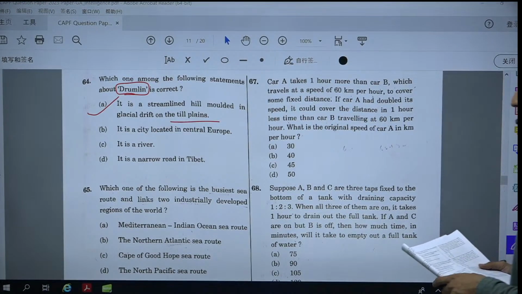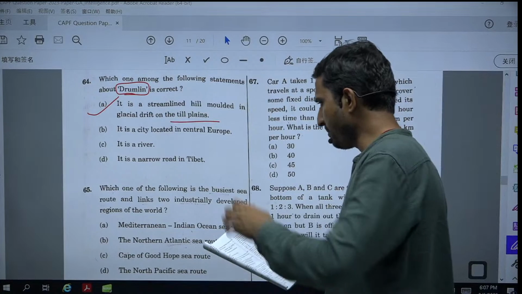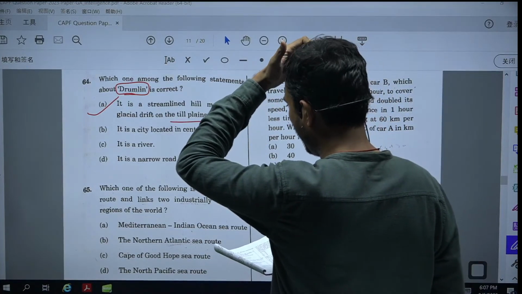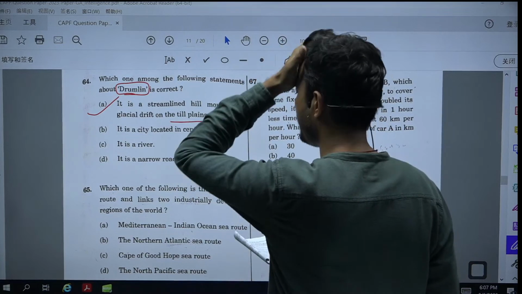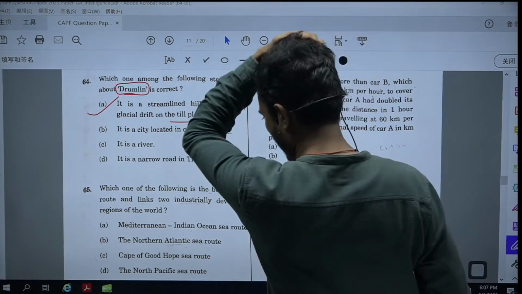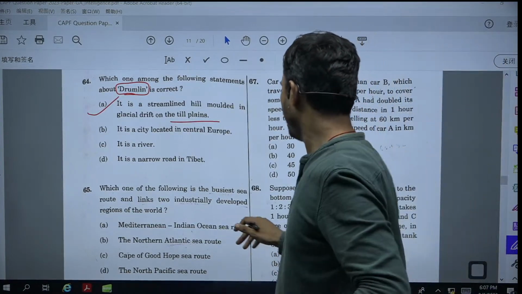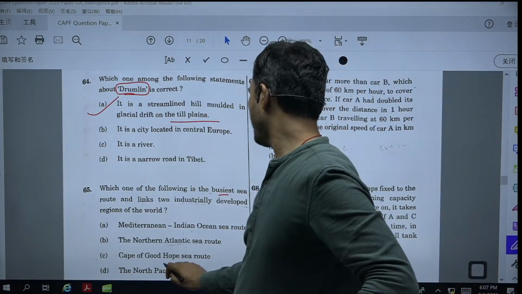Now let's talk about question number 65. Which of the following is the busiest sea route and links two industrially developed regions in the world? Mediterranean Indian Ocean, North Atlantic, Cape of Good Hope. Cape of Good Hope is not one of the busiest.